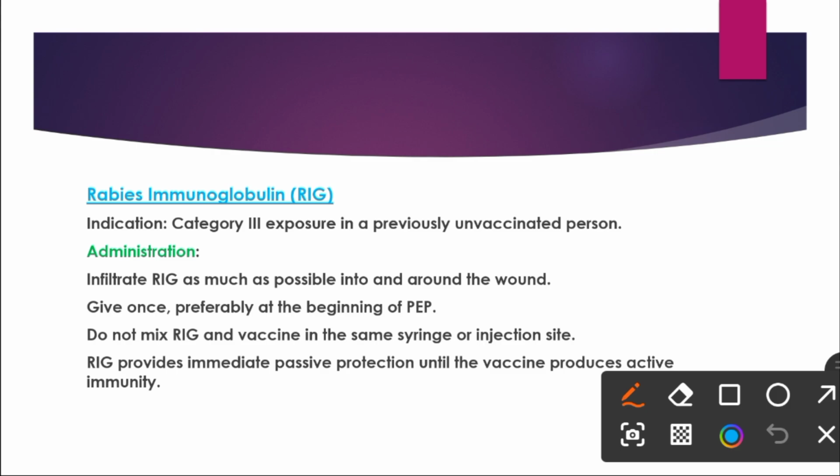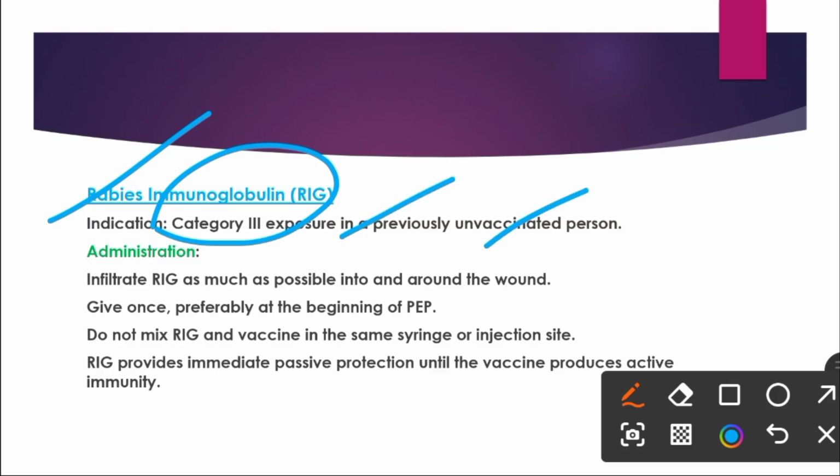Similarly, along with vaccines, we can give the patient rabies immunoglobulin, and rabies immunoglobulin is mostly given in category 3 wounds in a previously unvaccinated person. In a vaccinated person, we do not give the rabies immunoglobulin. These immunoglobulins are given into the wound and also into the muscle.